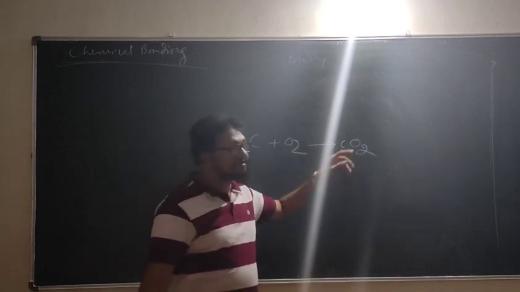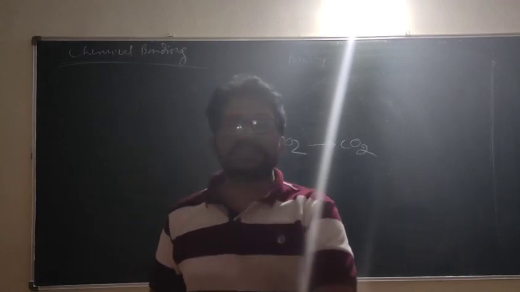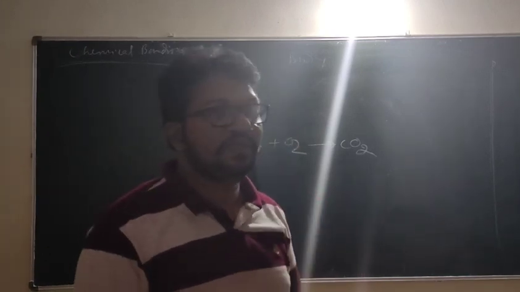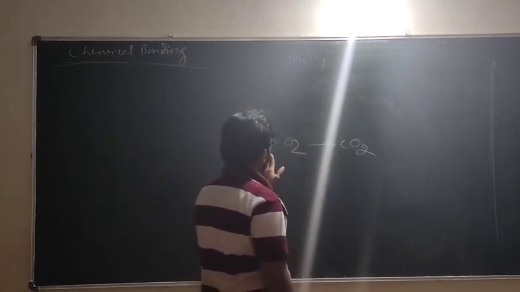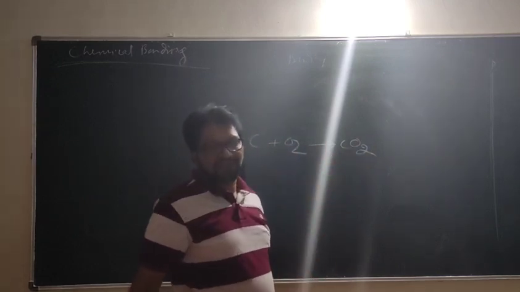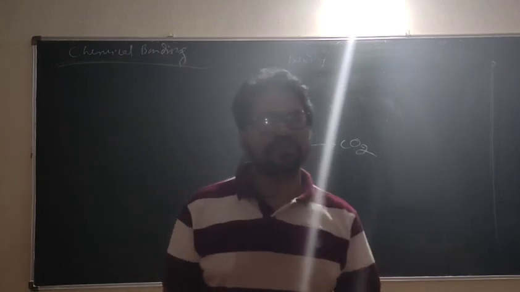But what about here? They are not in the same oxidation state, correct? That means some electron transfer is taking place when you move to the right side. So this we have to learn under bonding.